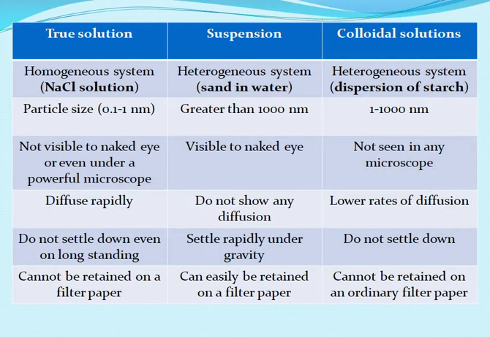But they diffuse rapidly and they do not settle down on long standing. Hence, they cannot be retained on a filter paper.